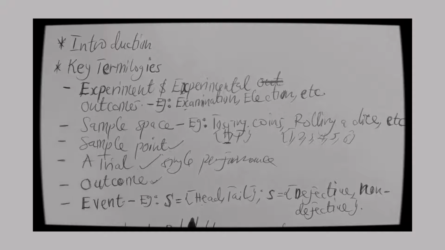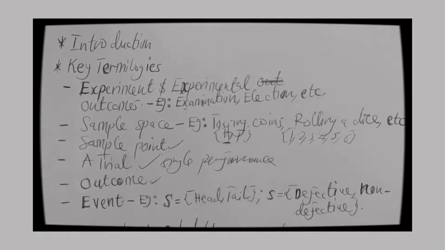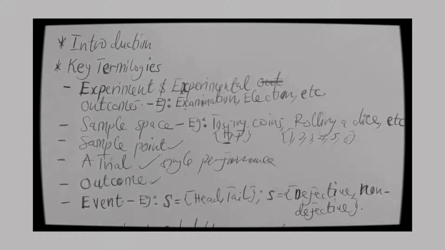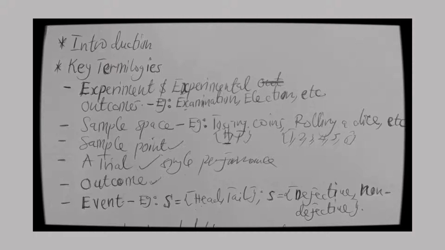Or when I'm tossing a coin, it's either I'll get a head or I'll get a tail. And that's what we call an event. So an event is a collection of one or more experimental outcomes that is likely to happen.